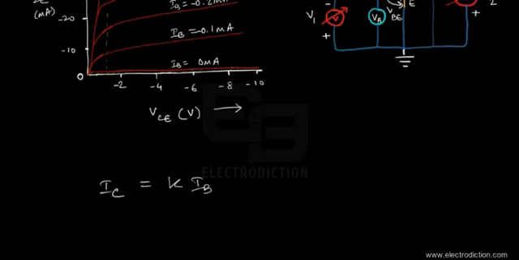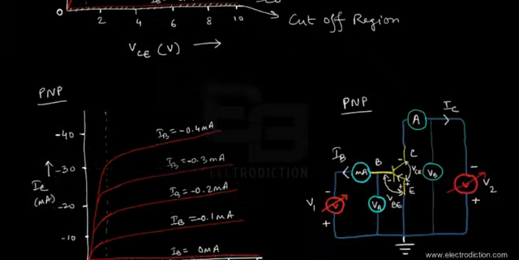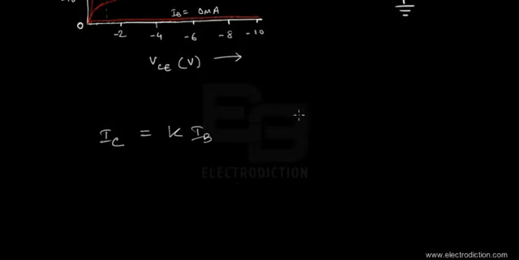So if you just take any random values from over here, we can just see that for about 0.3 milliamps of base current, we're going to get about, let's say, 30 milliamps of collector current. So if you just divide that, 30 milliamps of collector current, that's IC, by the 0.3 milliamps of base current. So there you go, that's IC by IB, and here we get about 100.